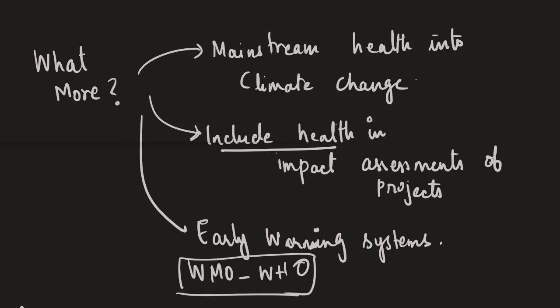So this interface that exists between human health, animal health, and ecosystem is very important. And this linkage has been recognized by this One Health Joint Plan of Action. Right? So that's all about this one.